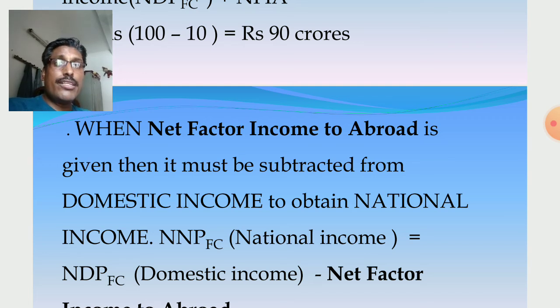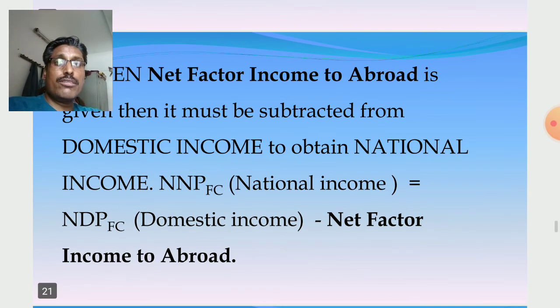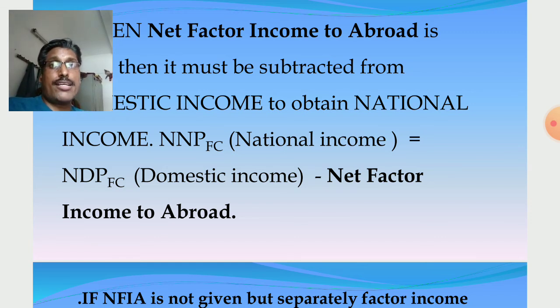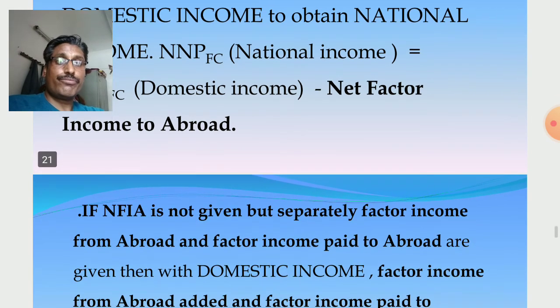When NFIA is given, it is added to domestic income to calculate national income. But when net factor income to abroad is given, it must be subtracted from domestic income. Just to remember: national income is equal to domestic income minus net factor income to abroad. So from abroad, added; to abroad, subtracted. In case of numericals, it is very important.